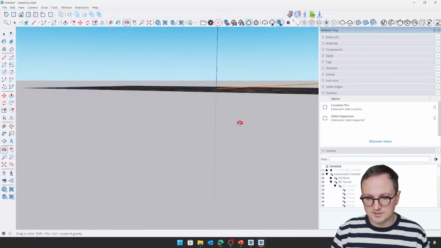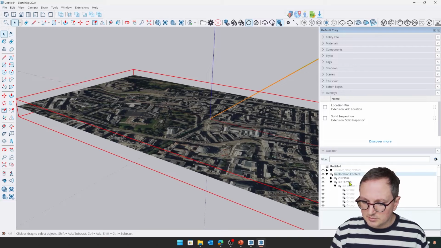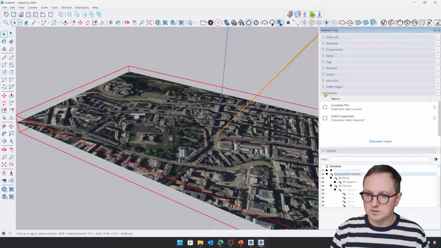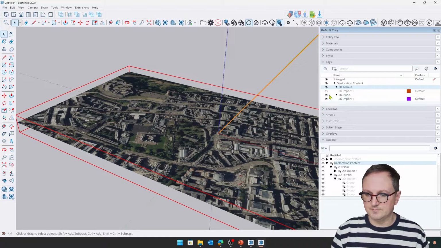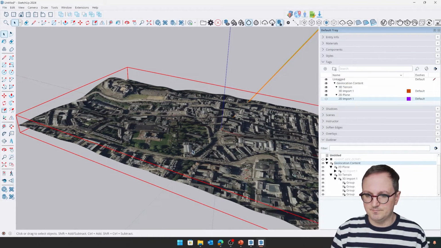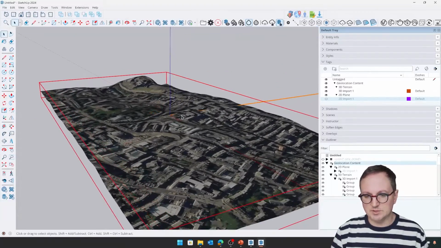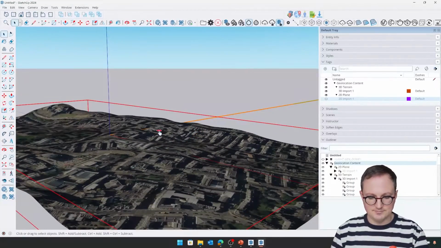So we've got our 2D plane just here. I feel like I am missing something. 2D plane, it's all visible, isn't it? What's going on? That's what I'm looking for. Okay. So it's hidden by tags. So in my tag area, we can turn on some basic terrain.